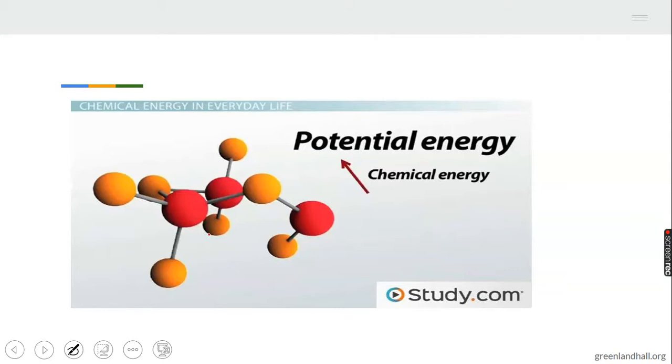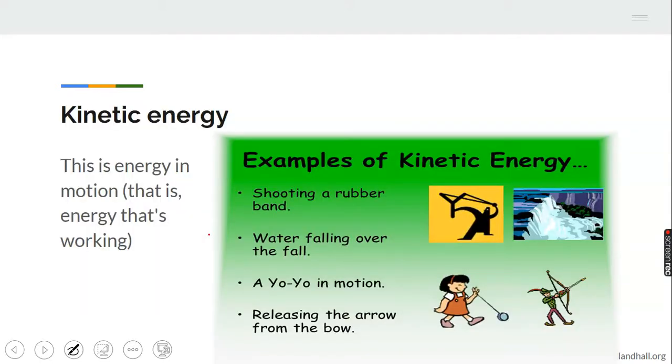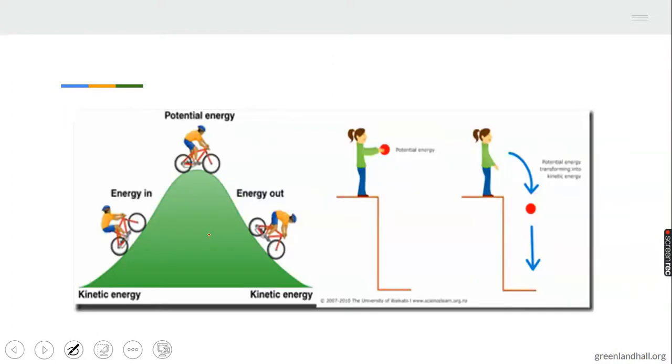Then we have kinetic energy. This is energy in motion. You know, cars are always in motion when they are on the road. Energy in motion, that is energy that is working, that is doing something. Like you are doing whatever it is that you are doing, you are applying your energy.